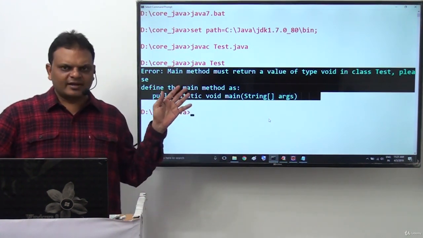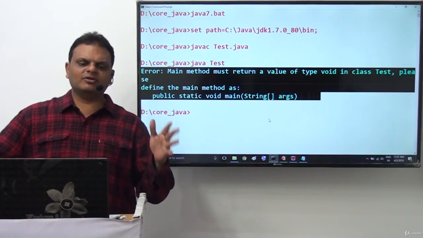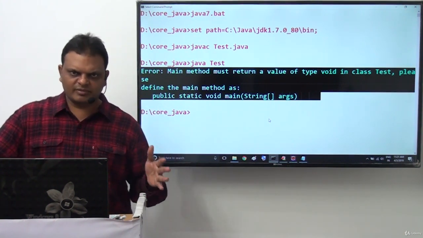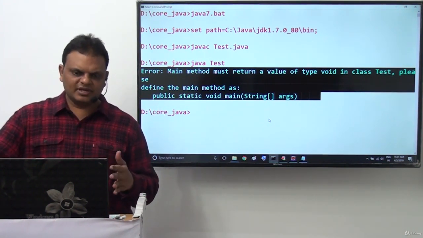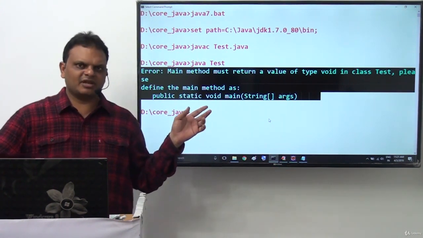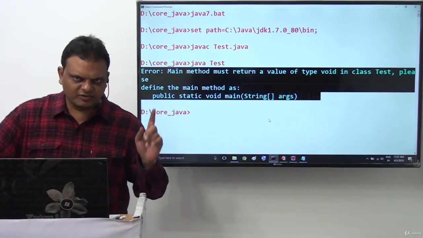Now coming to the void return type. If we declare the main method without the void return type, in the case of Java 6 version we get java.lang.NoSuchMethodError: main. But in Java 7 version and above, we get a separate error message: Error: Main method must return a value of type void.